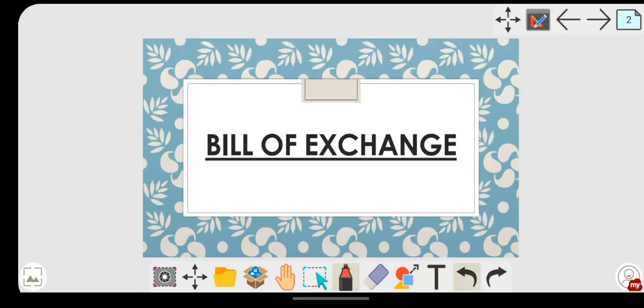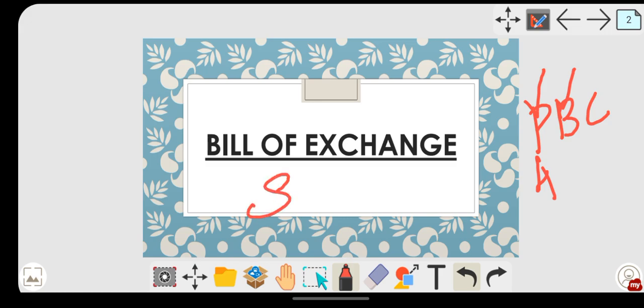Hello students, in today's class let us study the second negotiable instrument, that is bill of exchange. From promissory note, bill of exchange and check, we have already completed promissory note. So today we will see bill of exchange. For the promissory note the section was section 4, so for a bill of exchange it is section 5. Kindly take it down: bill of exchange, section 5 of the Negotiable Instruments Act 1881.